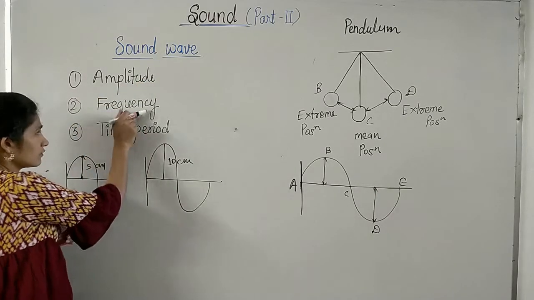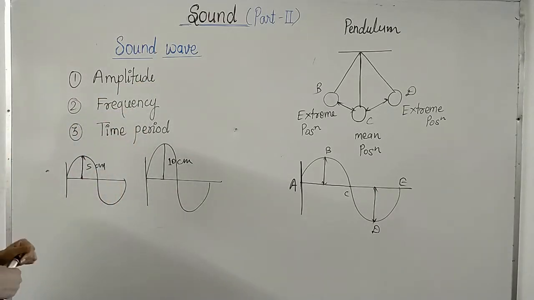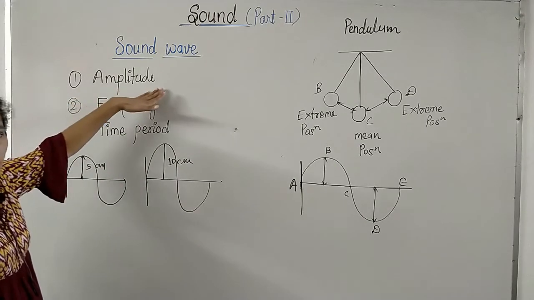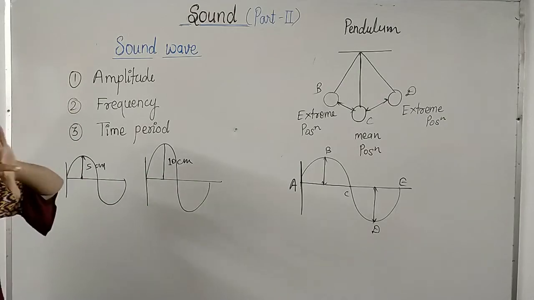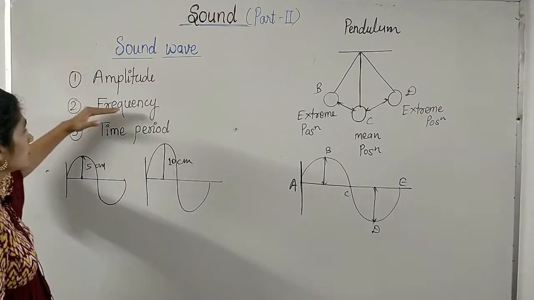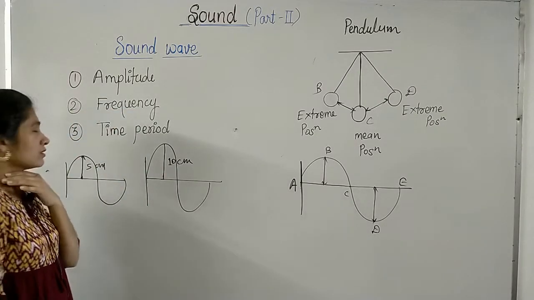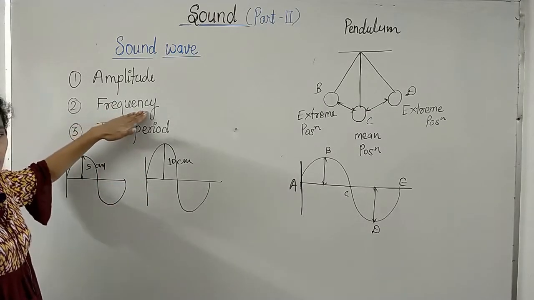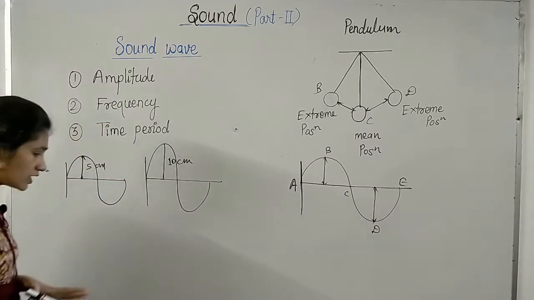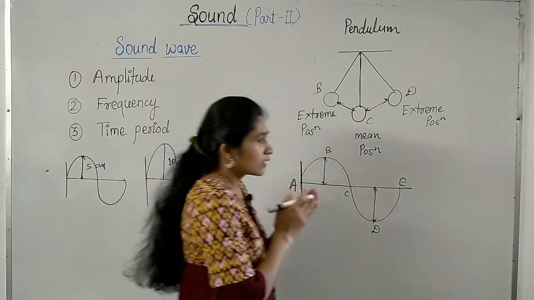Next is frequency. So as we discussed, loudness depends on amplitude. So is there any quality of sound or characteristic of sound which depends on frequency? Yes. Pitch of a sound depends on frequency. See, pitch and loudness, these are two different characteristics.